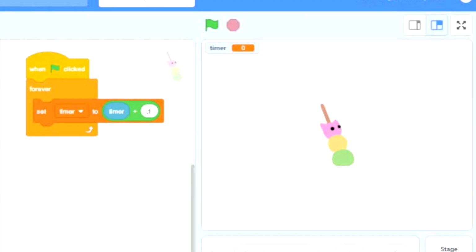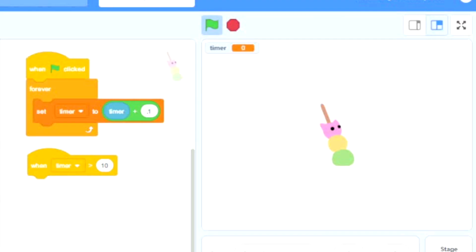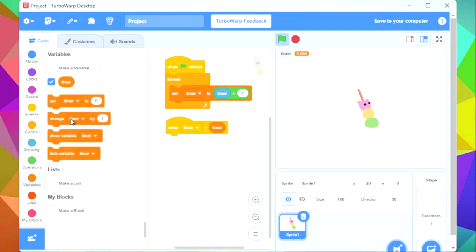Next, create the script: when timer is larger than the variable, attach whatever script you want to the script, and those will be the ones that happen when you click the stop button. Here, let me make an example. Let me try doing it with